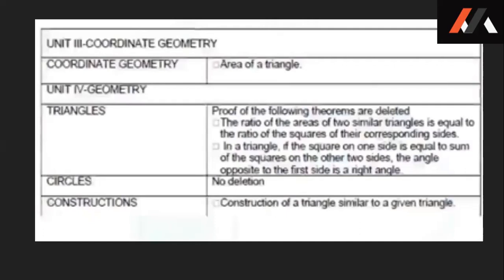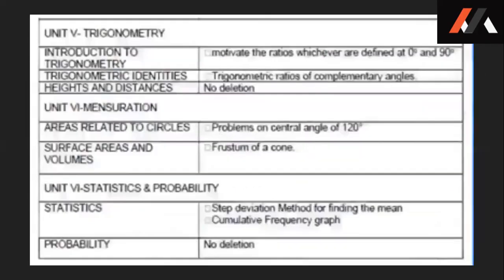Now in the chapter constructions, construction of a triangle similar to a given triangle is not to be tested. Now when we go to trigonometry, there is not much change in both chapters, introduction to trigonometry and applications of trigonometry. Only some parts are removed.